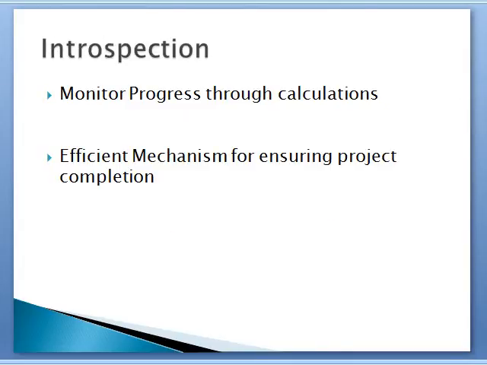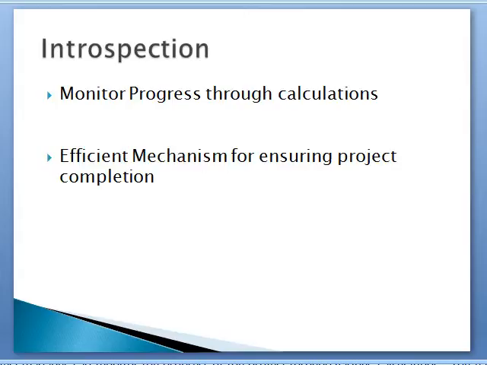By using project control, the project manager can monitor the progress of the project through various calculations. The earned value calculation allows us to see the value of work completed to date. The cost and schedule variance calculations allow us to determine whether the project will cost more and take longer to complete than originally expected.